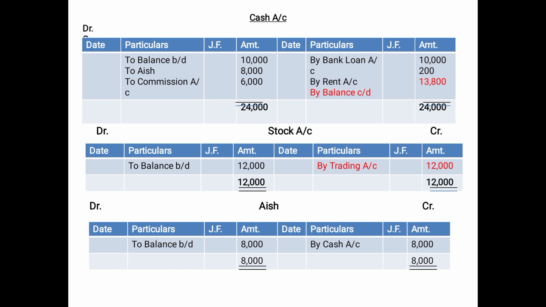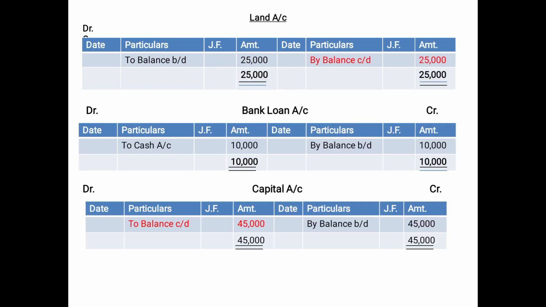Then in case of cash, you cannot see any red mark, because here we did not calculate any balancing figure, if you remember the video of the ledger chapter. That means it is the account where debit is automatically equal to credit, therefore this will not be posted in the trial balance. Then the land account, again you can see the balancing figure is on the credit side, that means definitely the debit side was greater than the credit side.